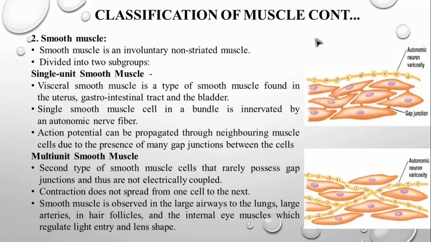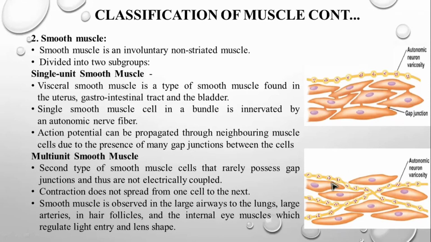That's very important. This is the difference between single-unit smooth muscle and multi-unit smooth muscle. Multi-unit smooth muscle is the second type of smooth muscle, which rarely possesses gap junctions and is not electrically coupled. So even though it may produce some gap junctions, it's not electrically coupled in the sense that it won't communicate the action potential from one cell to another cell.